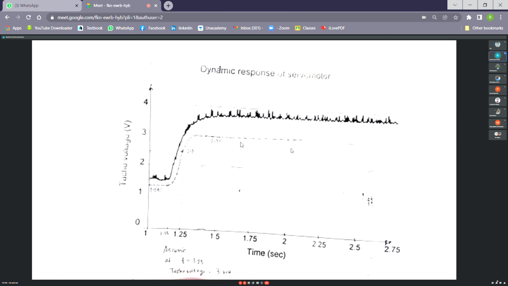From here we can calculate the gain. So we have the gain, we have the time constant, so we can write down the approximate transfer function, isn't it? So from this experiment we can find out the model. We can identify the model of the DC servo motor also.